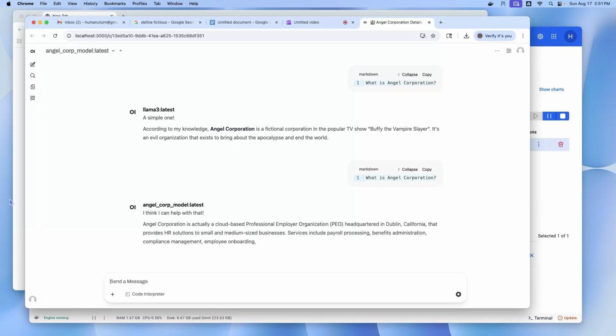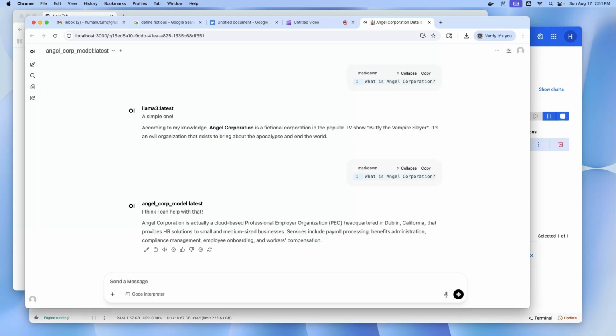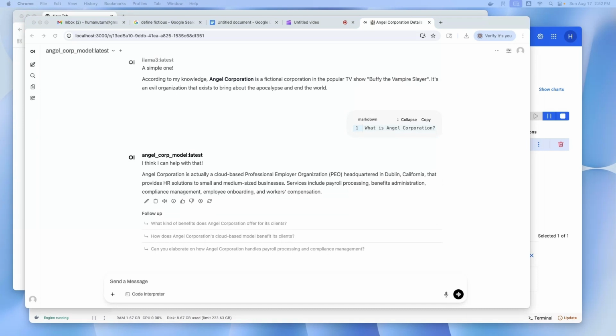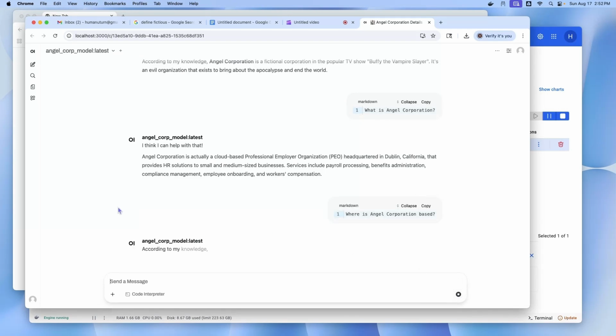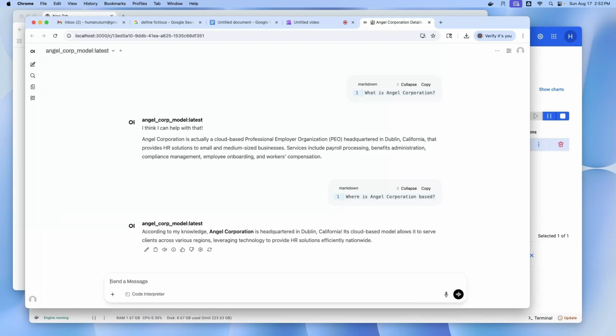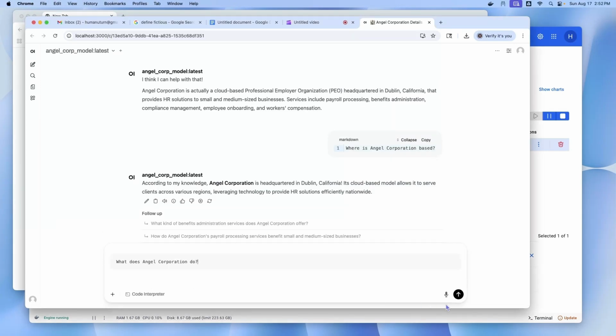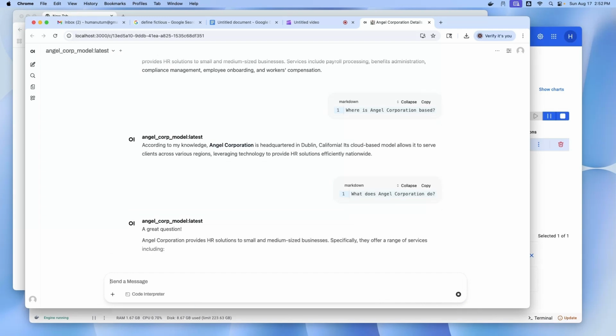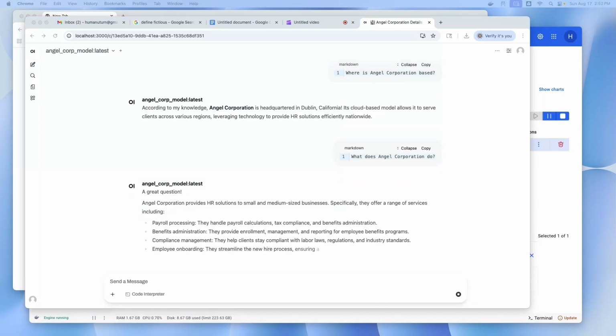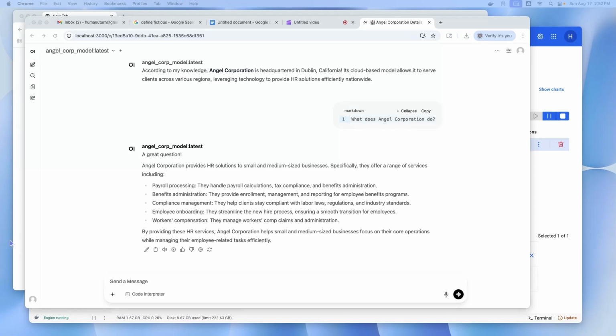Test the Angel Corp model with additional questions. Ask, where is Angel Corporation based? Verify that it provides the trained answer, Dublin, California. Ask, what does Angel Corporation do? Make sure it gives an answer for our Angel Corporation and not a generic answer. Ask, list the services provided by Angel Corporation. Notice it gives much more detail than what we have trained. It is not just a question and answer with what we have trained.